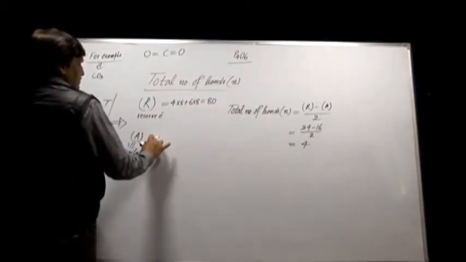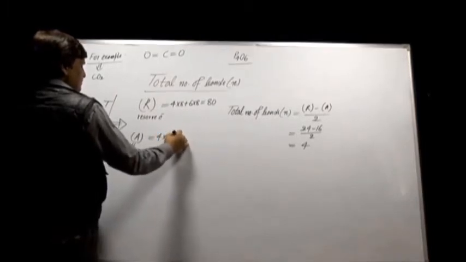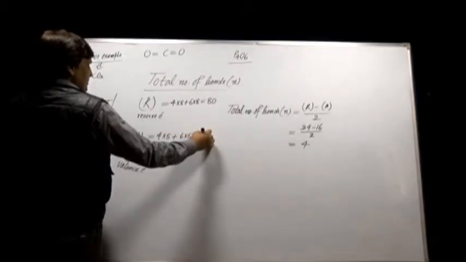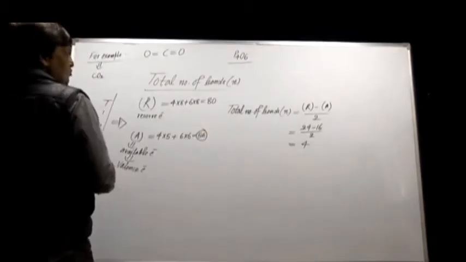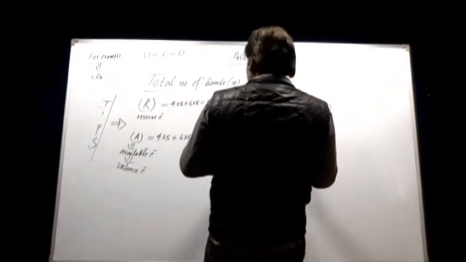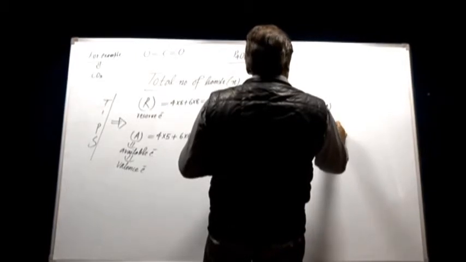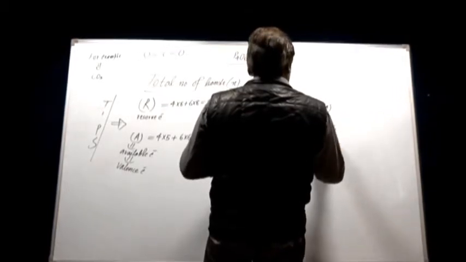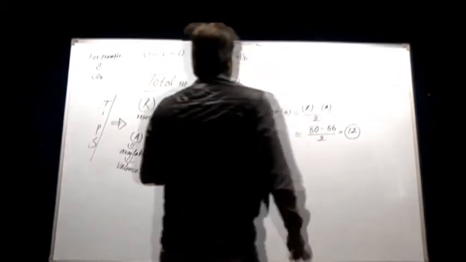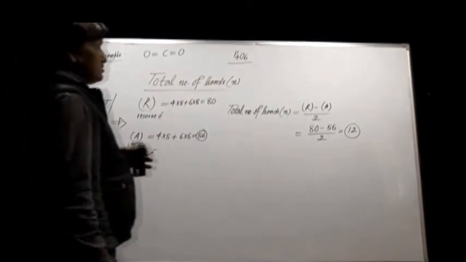As far as the valence electron is concerned, the valency of phosphorus is 5, therefore 4 phosphorus 4 into 5, 6 oxygen 6 into 6, that is equal to 56. So, the total number of bonds in P4O6 will be equal to 80 minus 56 divided by 2, that becomes equal to 12. Means the total number of bonds in P4O6 must be 12.